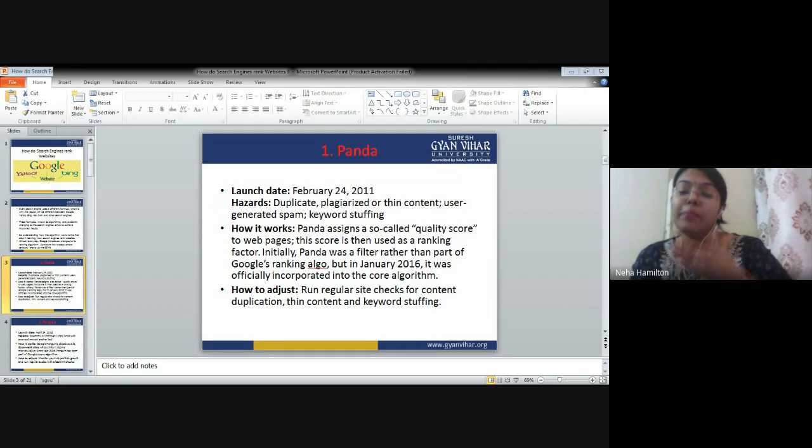Now, on the basis of your quality score, ranking is given to you. Less plagiarized content, more quality score. More plagiarized content, less quality score.